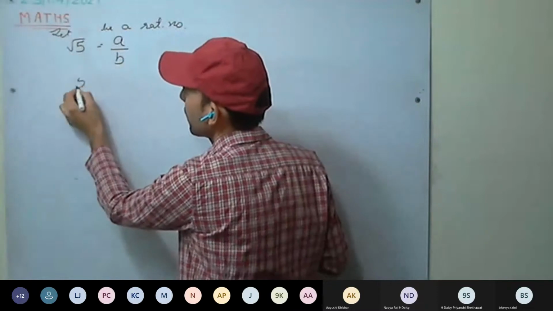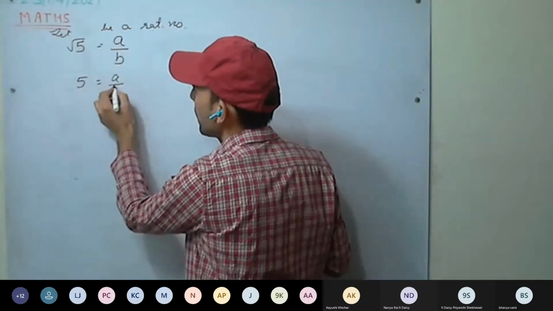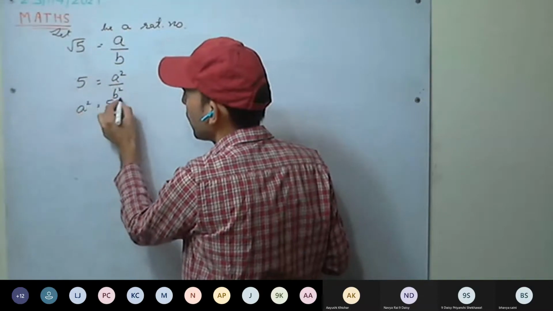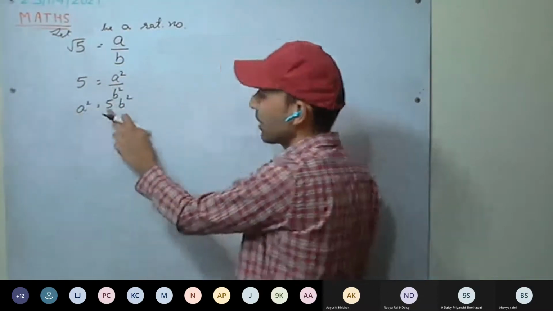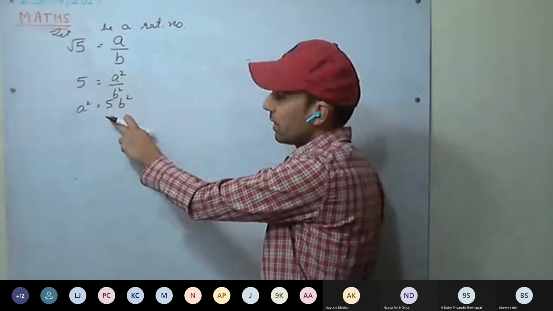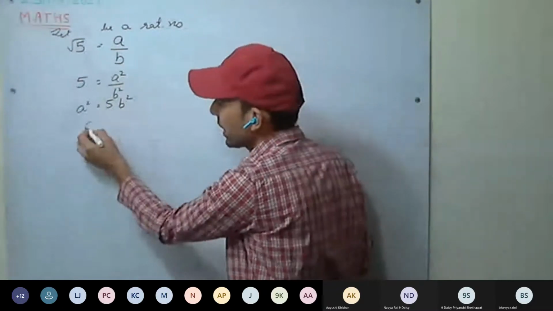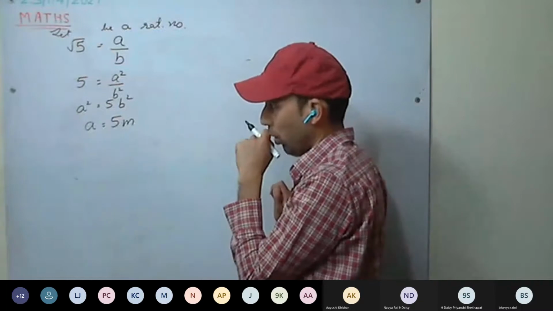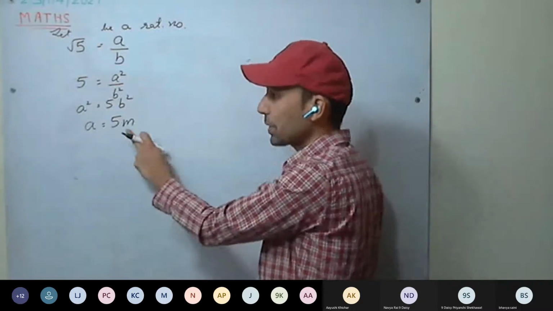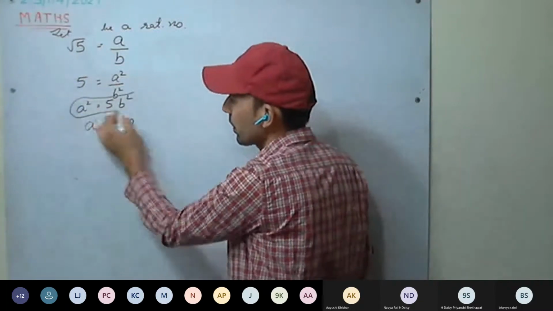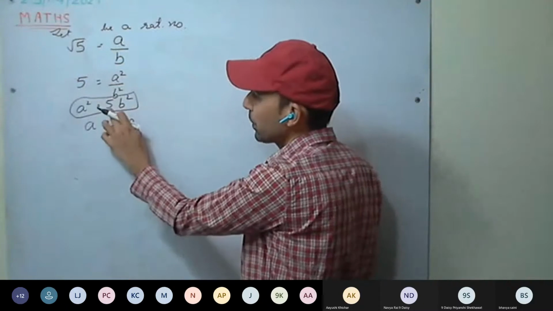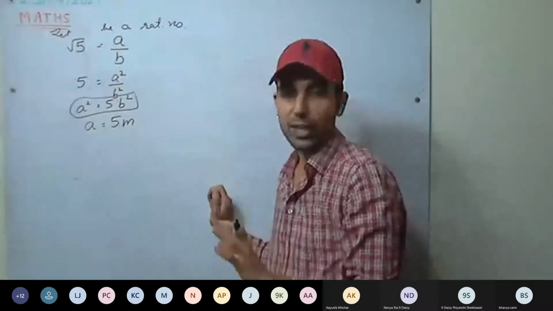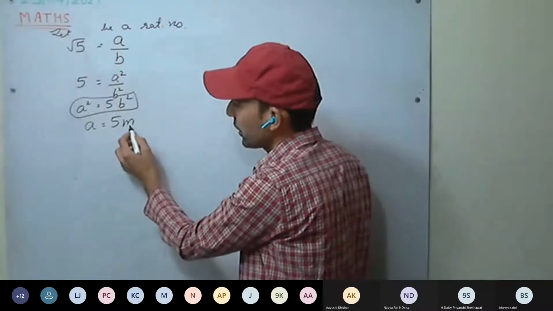Now squaring both sides, 5 equals a square upon b square. So a square can be written as 5b square. That is, a has a factor of 5. So we can write a as 5m, because b square multiplied by 5 gives a square. That means a has a factor of 5, and a can be expressed as 5m.